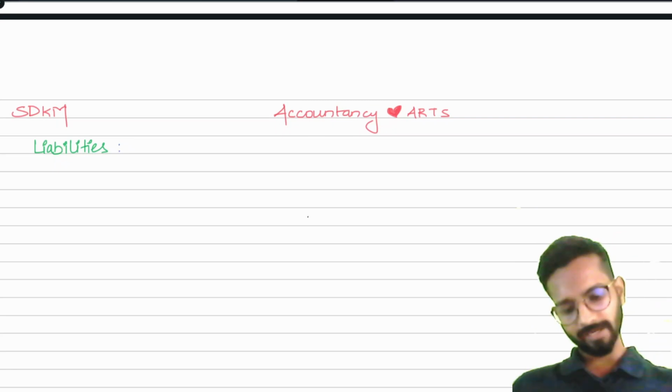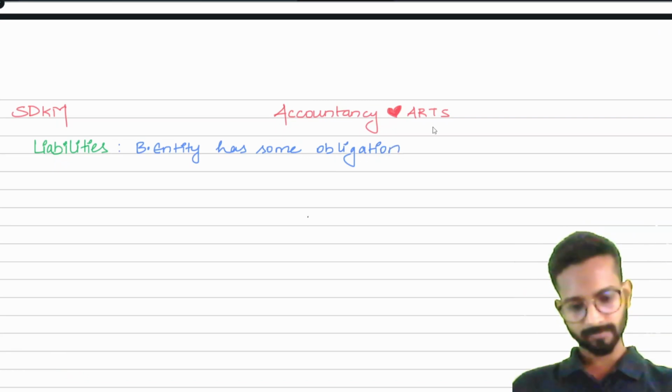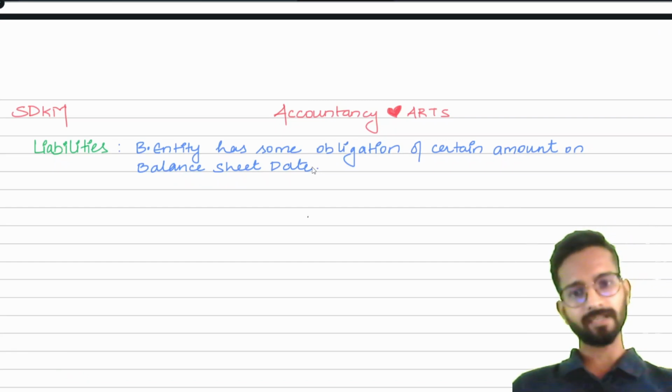So I can say right here, when the business entity has some obligation of certain amount on balance sheet date. On balance sheet date means the year end, our 31st March.